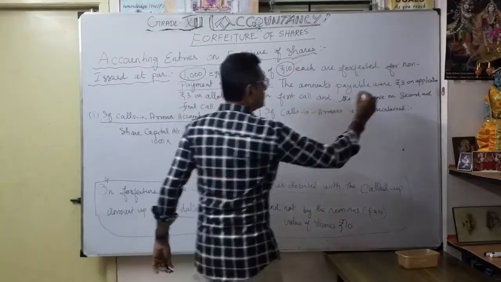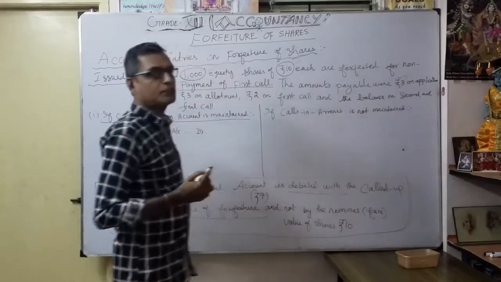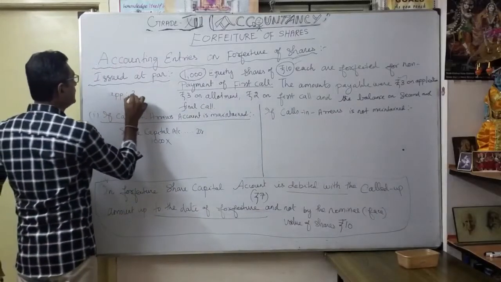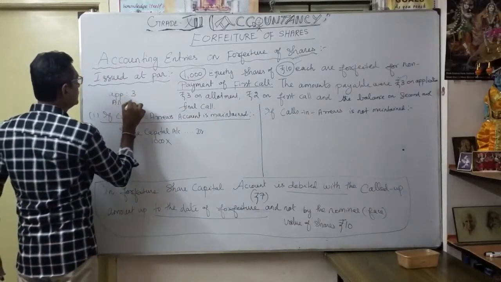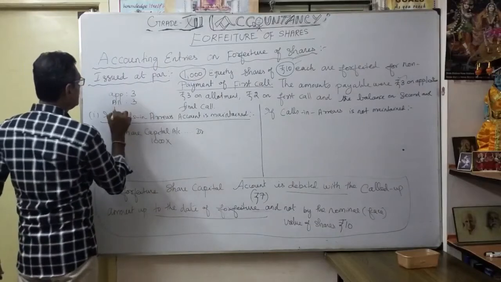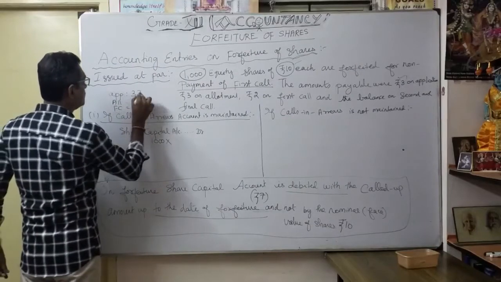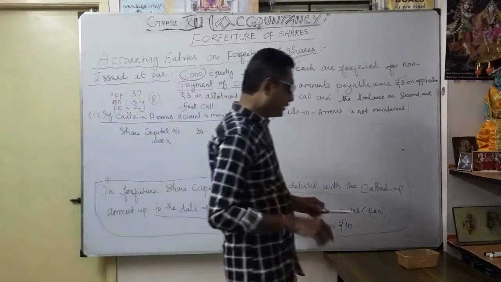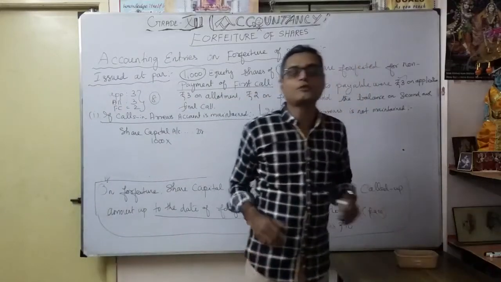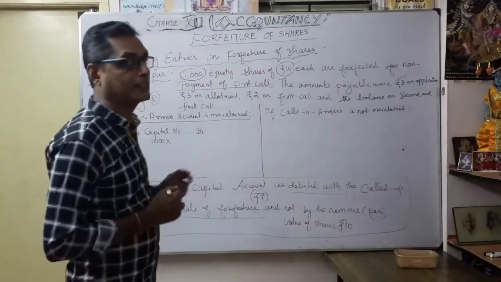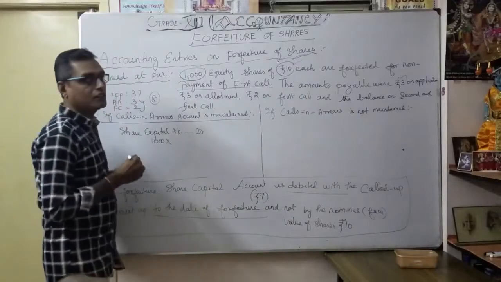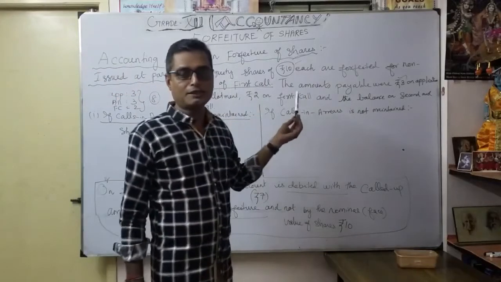So 3 on application, correct? So how much is called up? Application is how much? 3. Allotment, how much? 3. First call, 2. Totally how much? 8 rupees. So what is the called up amount? 8 rupees. That is the amount you are going to mention here. Should be very careful. Not 10 rupees, because the second call is not yet called by the company.